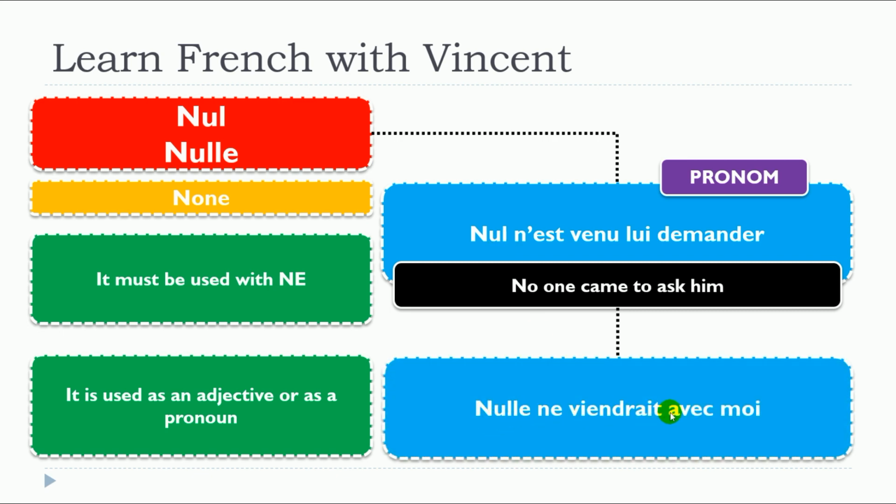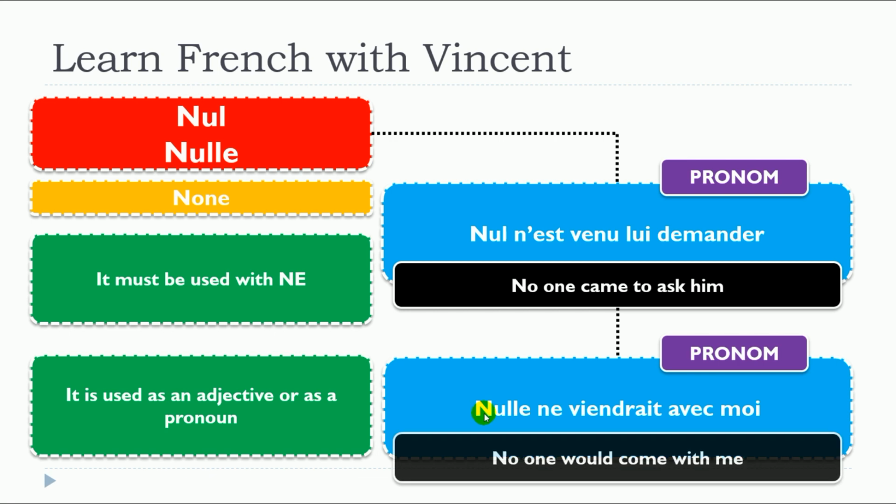Nul ne viendrait avec moi. Pronoun, I'm using it as a subject. Starting with it, don't forget, we said that we need definitely to construct it with ne, so ne must be right after. Nul ne viendrait avec moi. So remember, nul and nulle can be used as adjectives and also as pronouns.